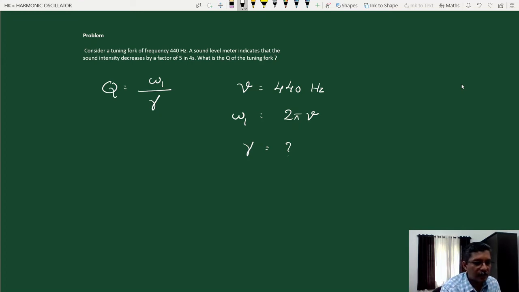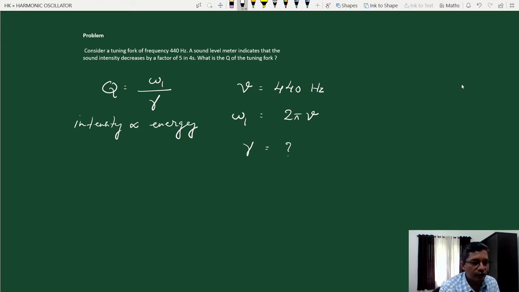The important point is that the intensity is directly proportional to energy. Intensity is energy per unit area per unit time, so it is proportional to energy. So intensity decreases by a factor of 5 means the energy of the tuning fork decreases by a factor of 5.